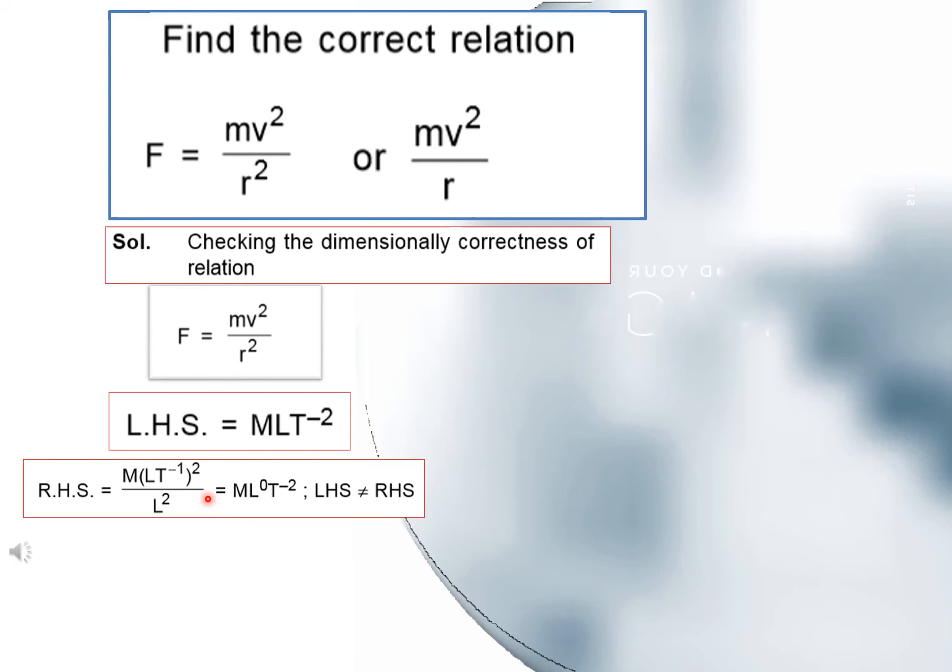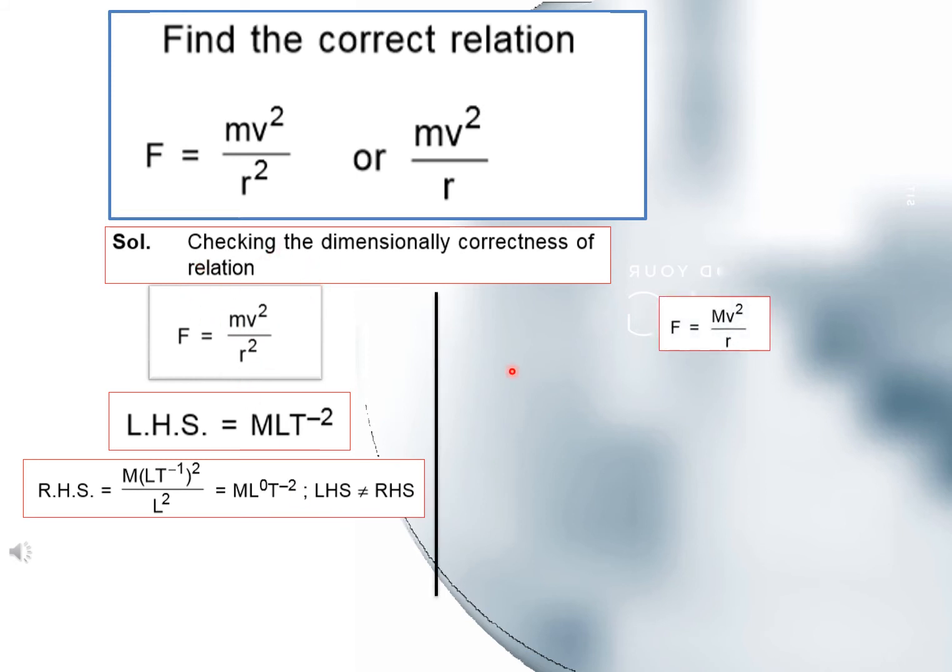By solving, we get at the right hand side M to the power 1, L to the power 0 and T to the power minus 2. But you can see that the dimensional formula of the left hand side is not equal to the dimensional formula of the right hand side. That's why this relation, F is equal to mv square divided by r square, is incorrect.